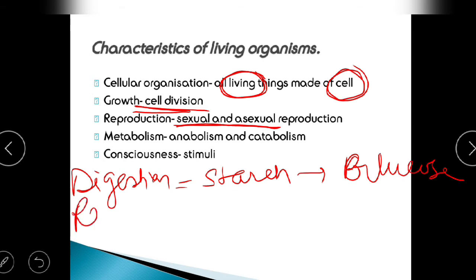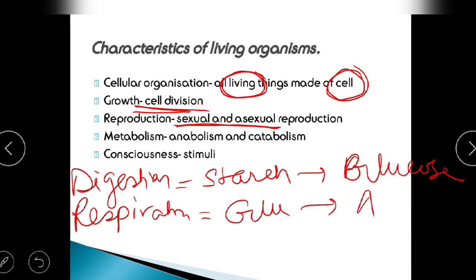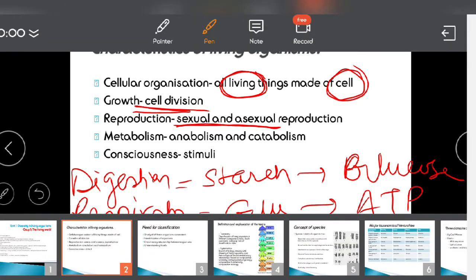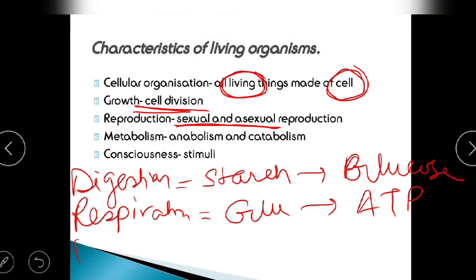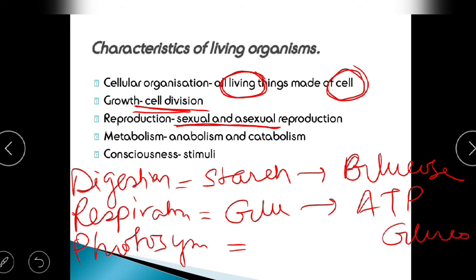Next, we see respiration. Respiration is breakdown of food and utilizing the food to make ATP. Next, we have photosynthesis. In photosynthesis, which happens in plants, we see glucose formation from carbon dioxide and water.